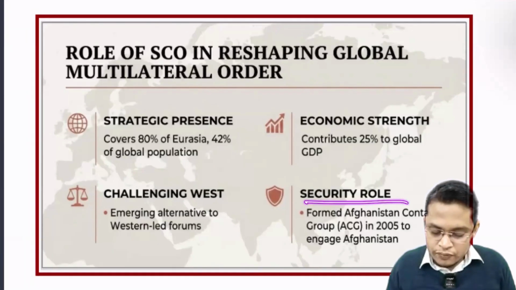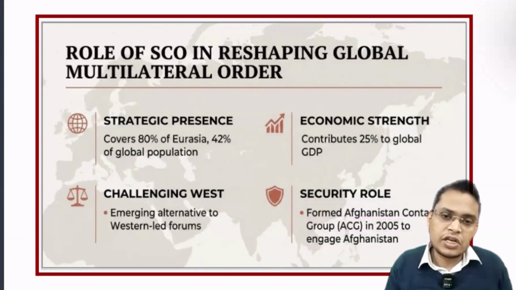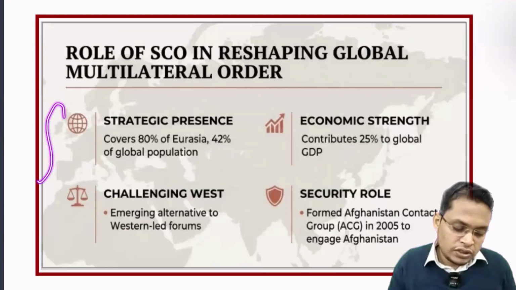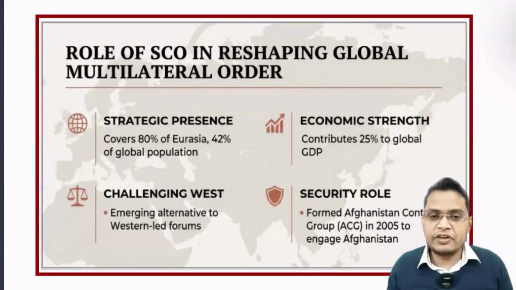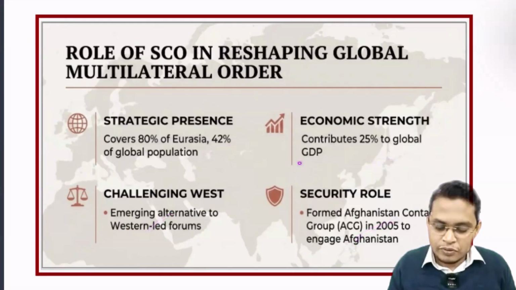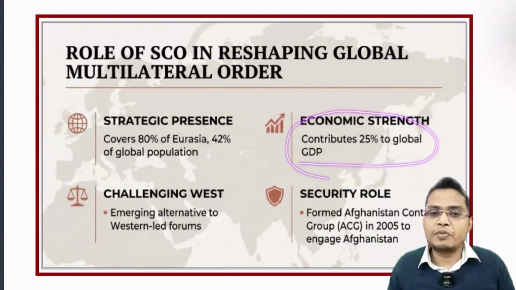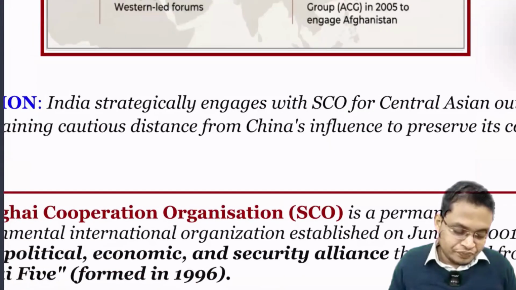Next is the security role. It formed the Afghanistan Contact Group in 2005 to engage in Afghanistan and decide its future. So these are the significances of the SCO. In mains, you can write about significance, or in prelims, they can pick one statement, for example, that the SCO contributes around 50% of global GDP. No, it's 25%. Okay, chaliye.